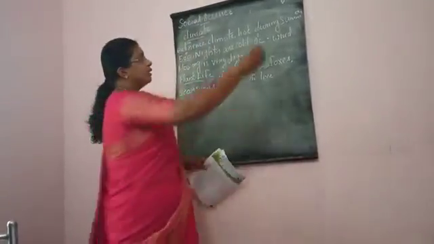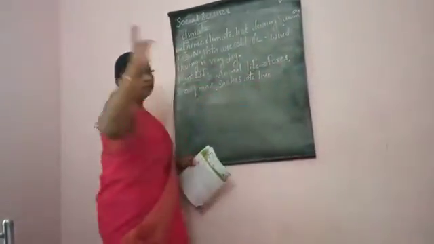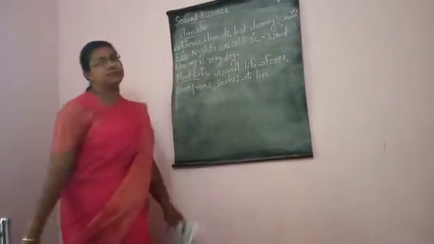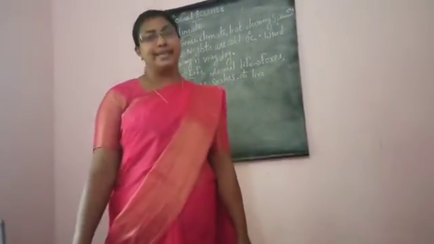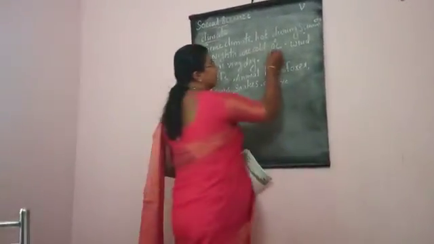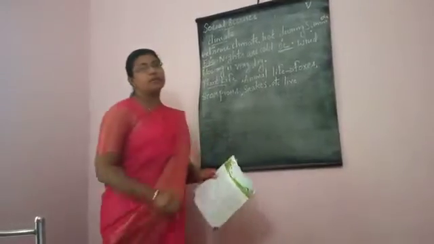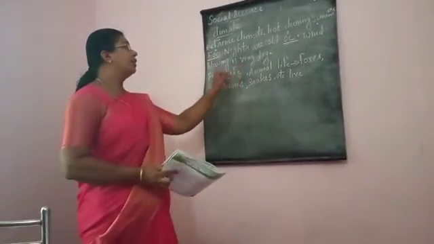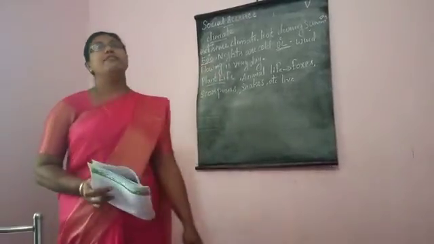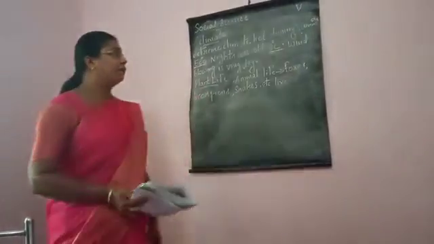During the summer season the temperature will be 50 degree, and while it is cold it will be 0 degree. Is it clear for you?